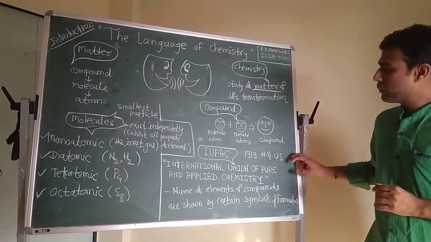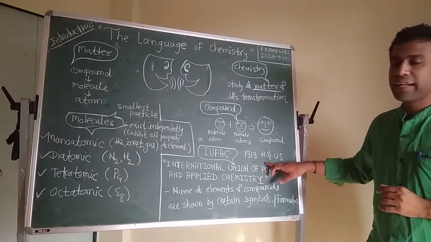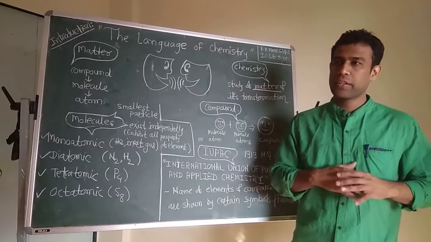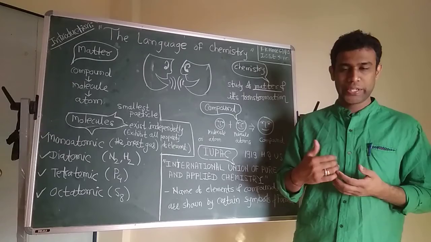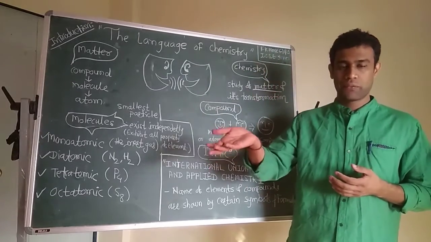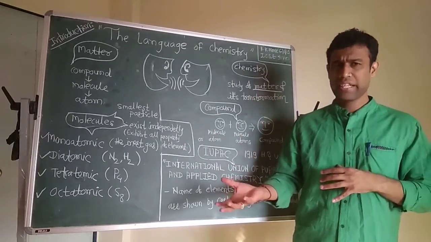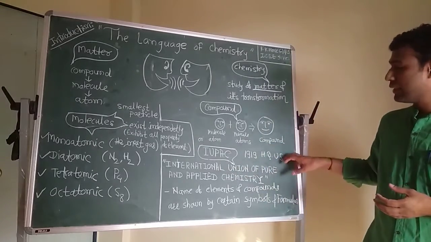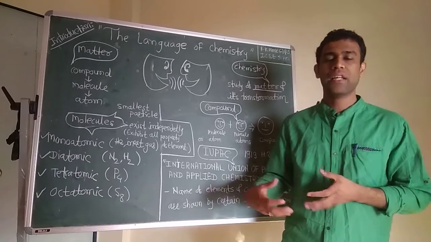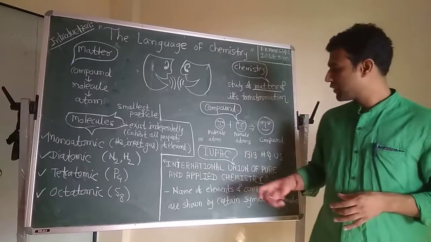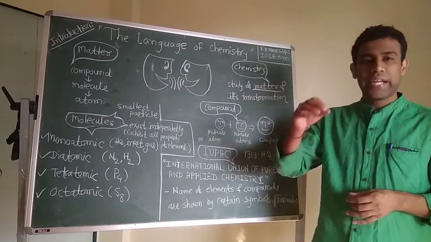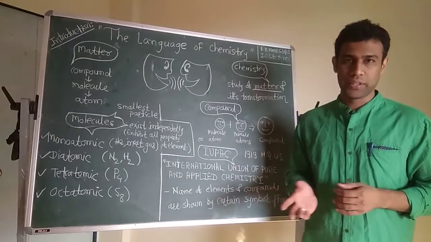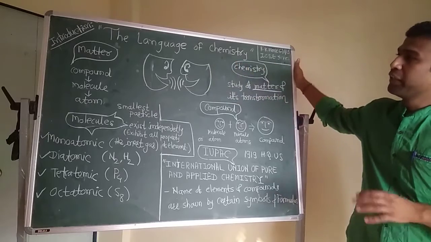The interesting story of IUPAC: when it was formed in 1990, Germany was not included, due to the First World War. Then after 1929, Germany was also included. After that, in the Second World War, it was again left out, then again included. But now, in this era, that is 2019, all the countries are included, and it's really useful for any scientist to work in any place of the world. This is the introduction part of the language of chemistry.